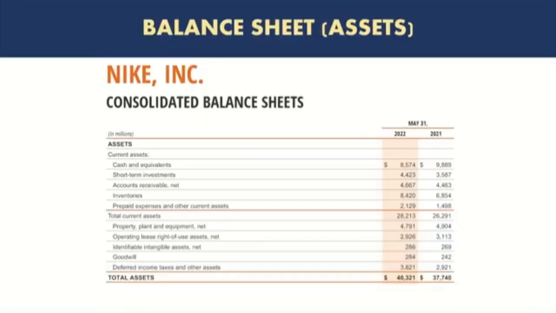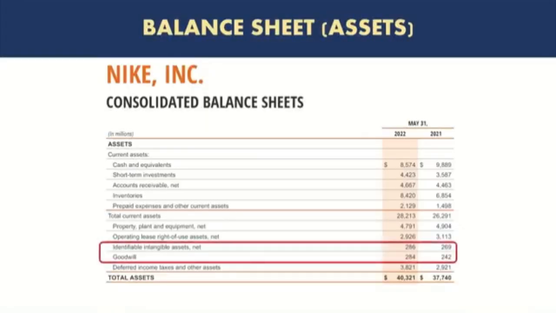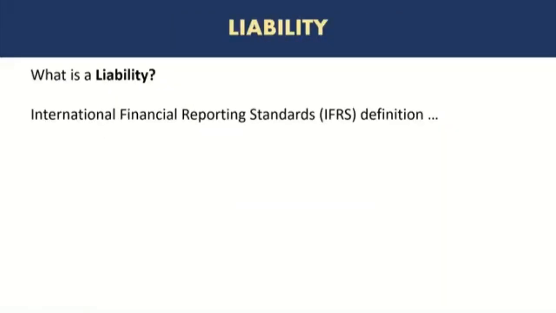Okay. In the case of Nike's balance sheet, we can see that they also have a couple of intangible assets that are listed on the balance sheet. Let's look at what is a liability.